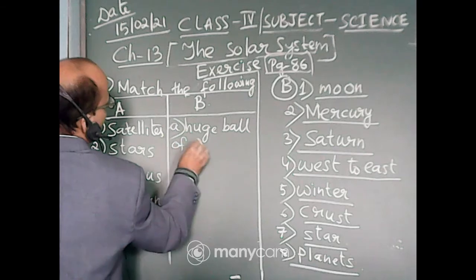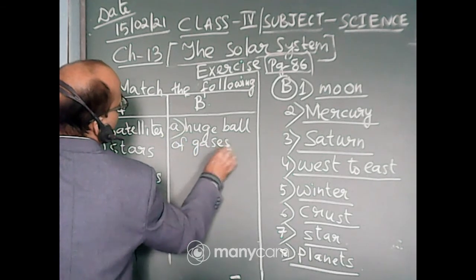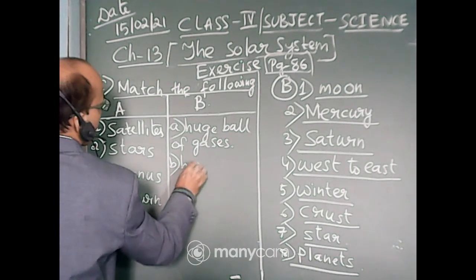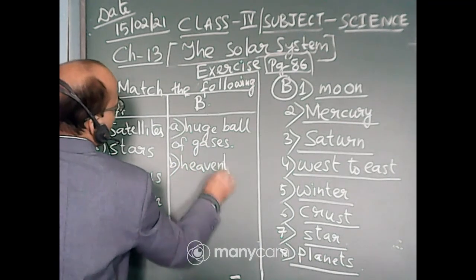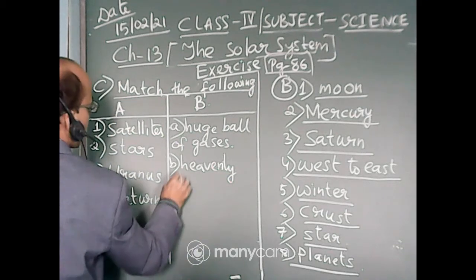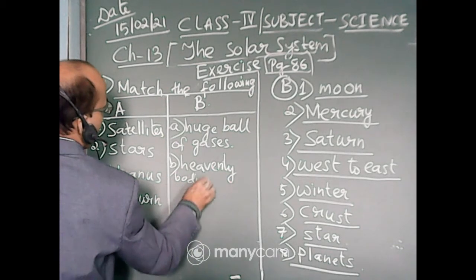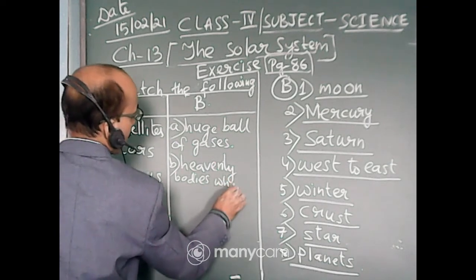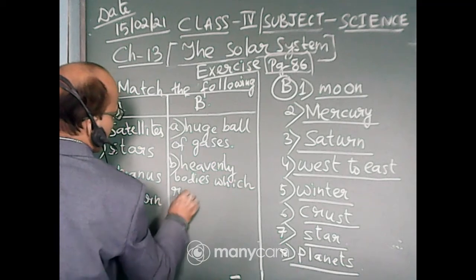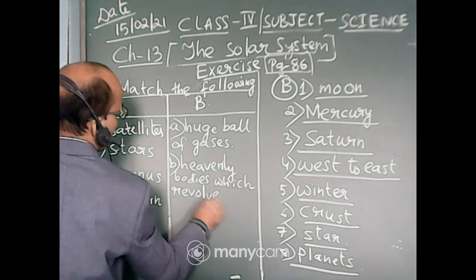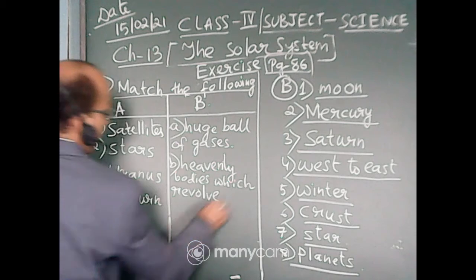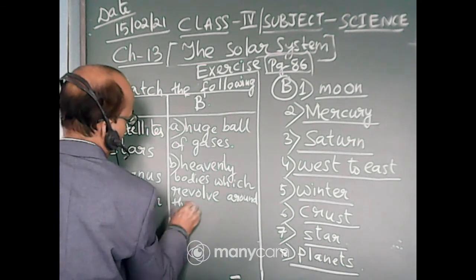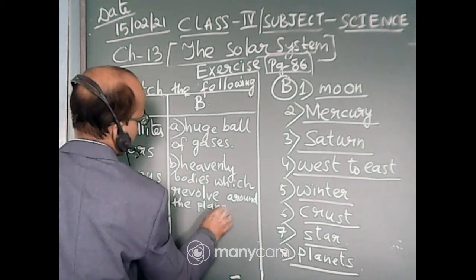Number B, heavenly bodies which revolve around the planets.